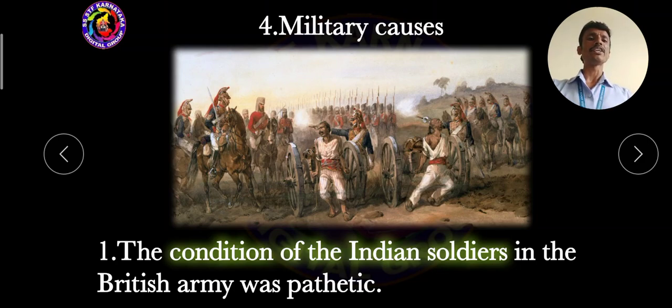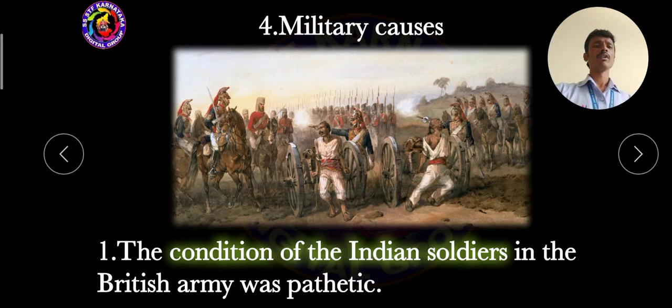Then after the administrative causes, the fourth one is military causes. How did the military causes lead to the first war of Indian independence? The condition of the Indian soldiers in the British army was pathetic, meaning very poor.